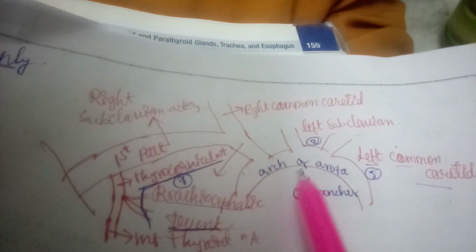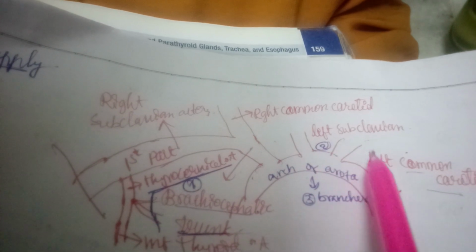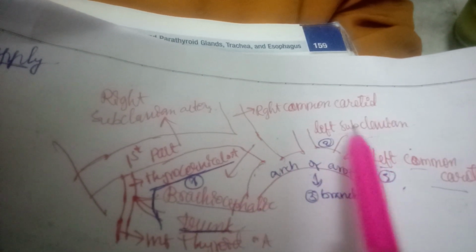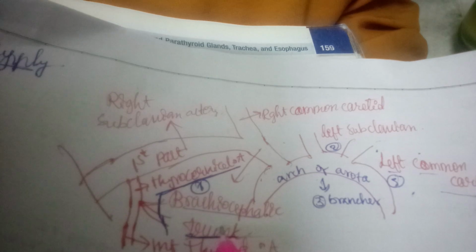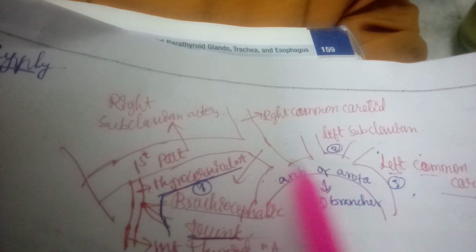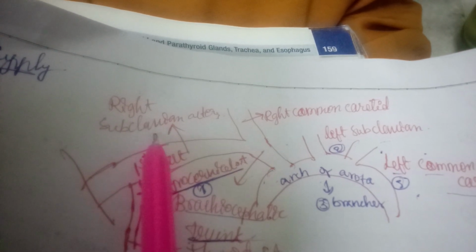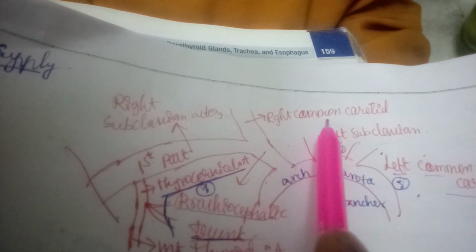These are the branches of the arch of aorta. So the left common carotid and left subclavian are direct branches of the arch of aorta, but on the right, the brachiocephalic trunk, which is a branch of the arch of aorta, divides into the right subclavian artery and the right common carotid artery.